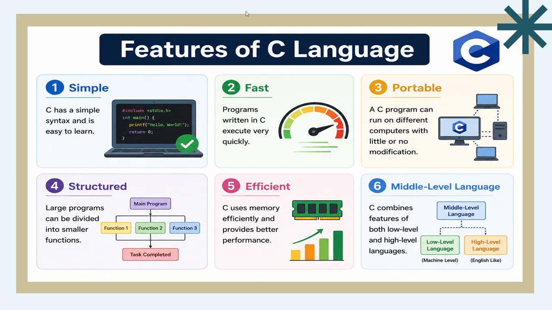Structured. Large programs can be divided into smaller functions. This makes the code easier to understand and maintain. Efficient. C uses memory efficiently and provides high performance. Middle level language. C combines the features of both low level and high level languages. So it gives both speed and flexibility.